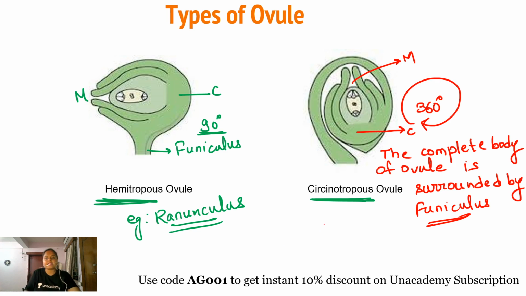And this cercinotropous ovule is found in the members of the Cactaceae family. Example, Opuntia. So the Cactaceae family represents the cercinotropous ovule.